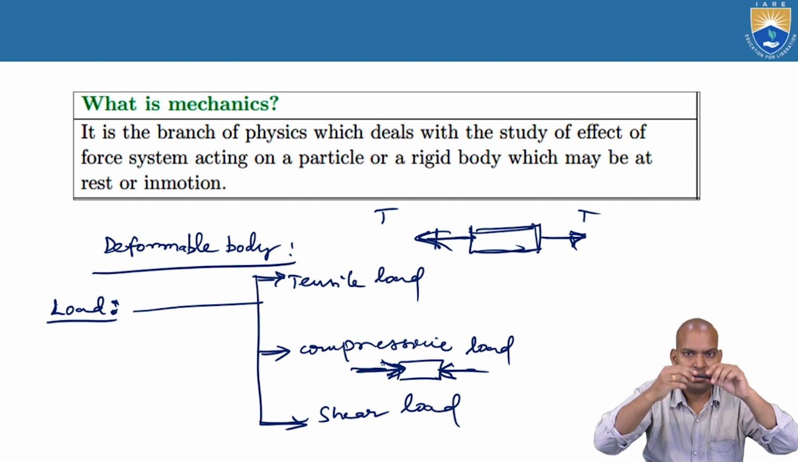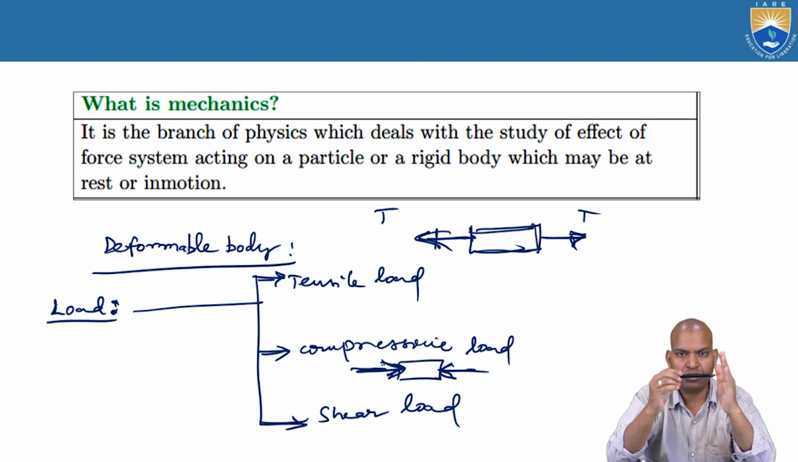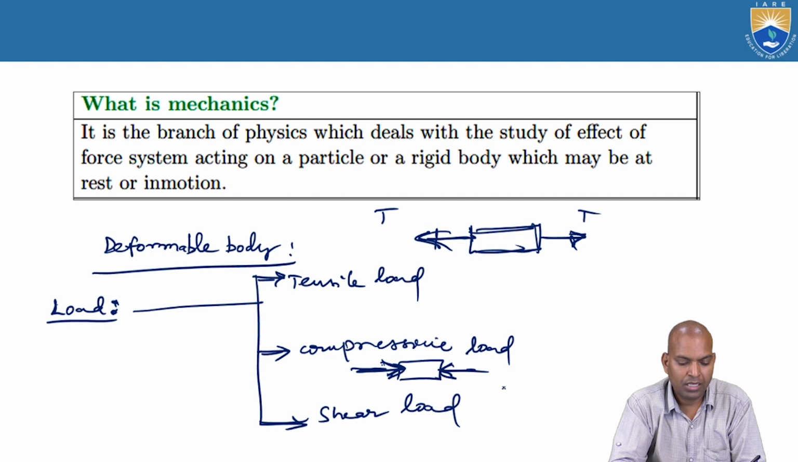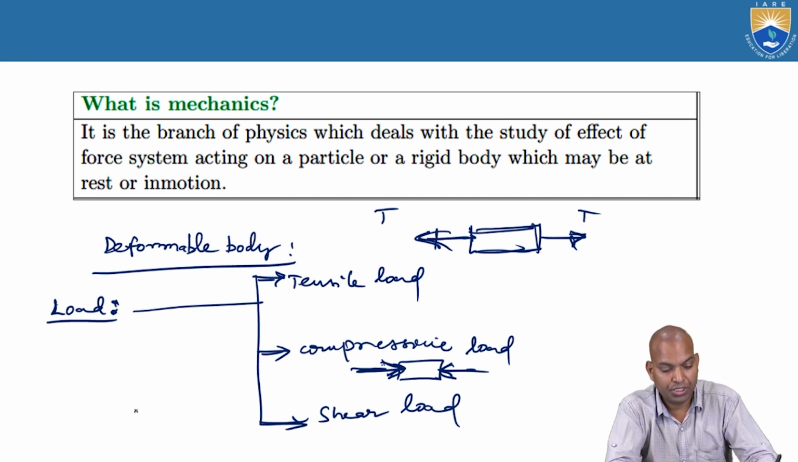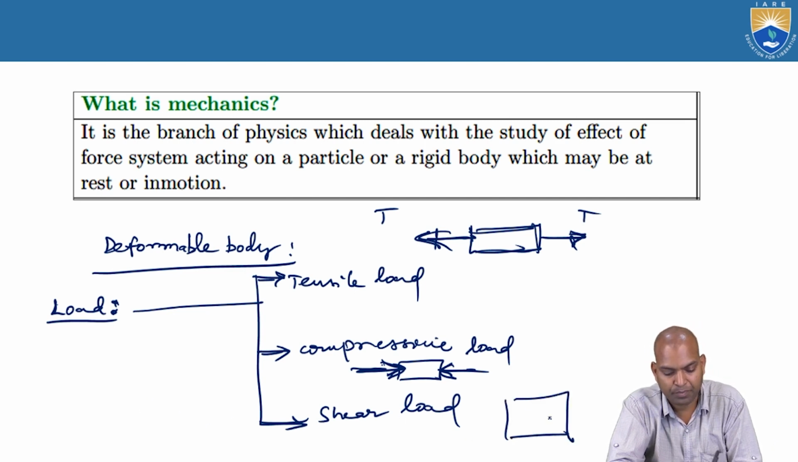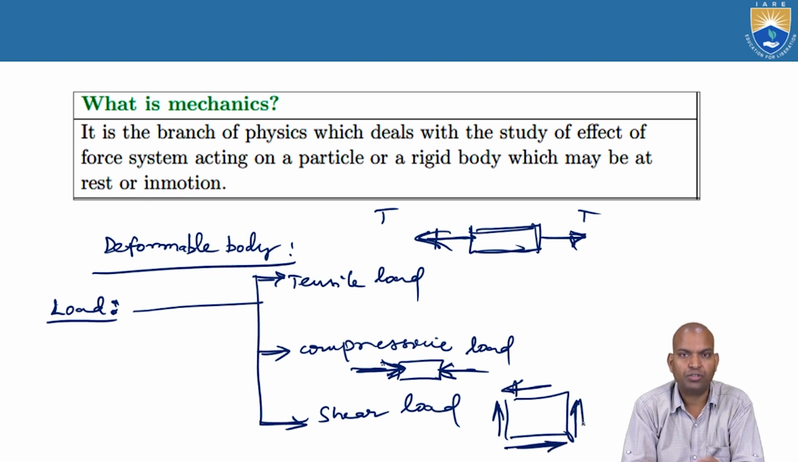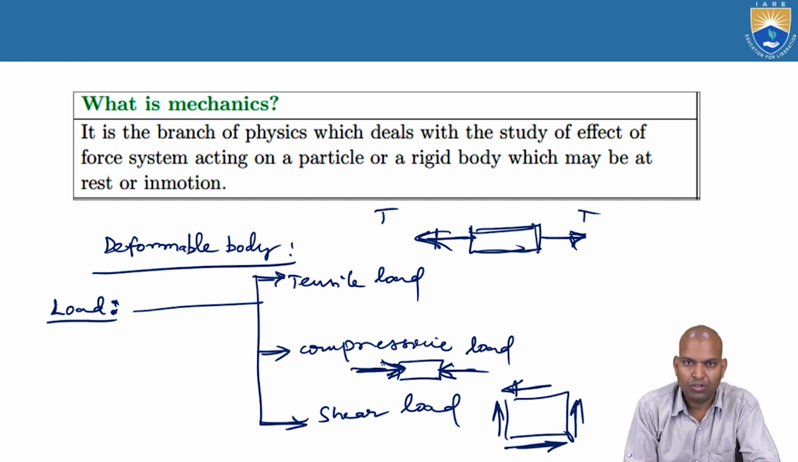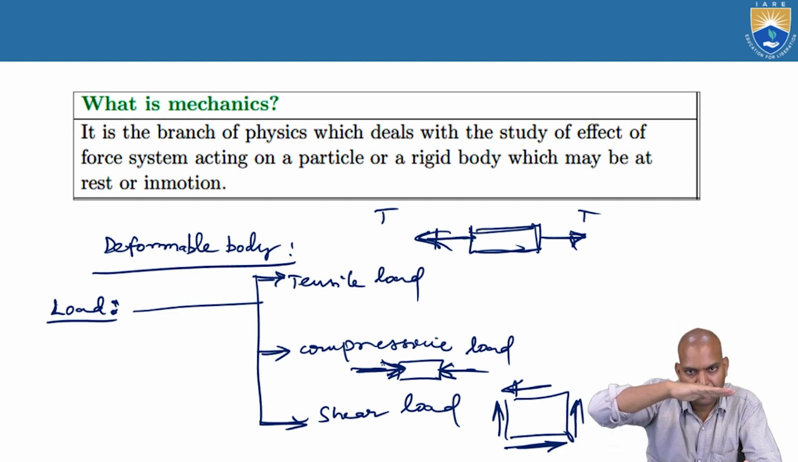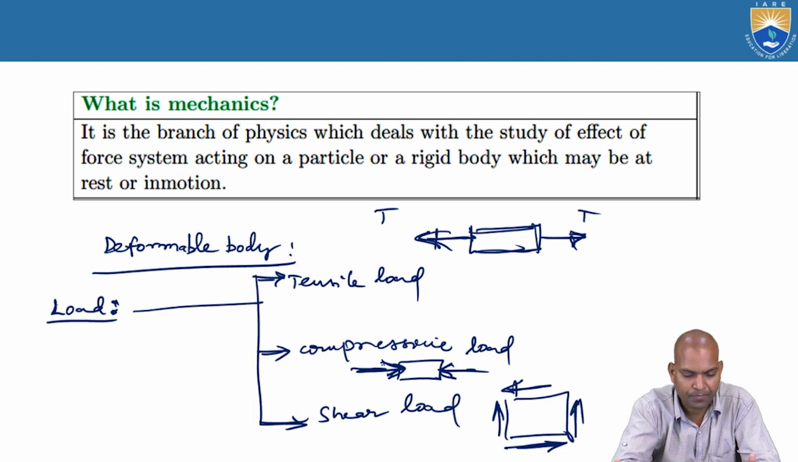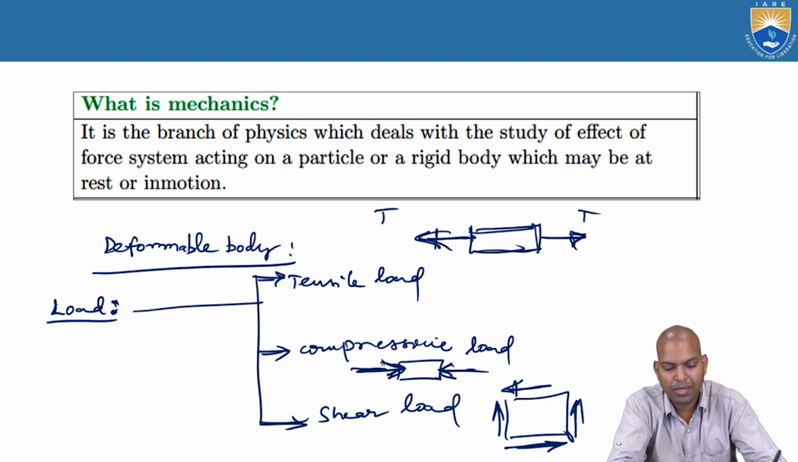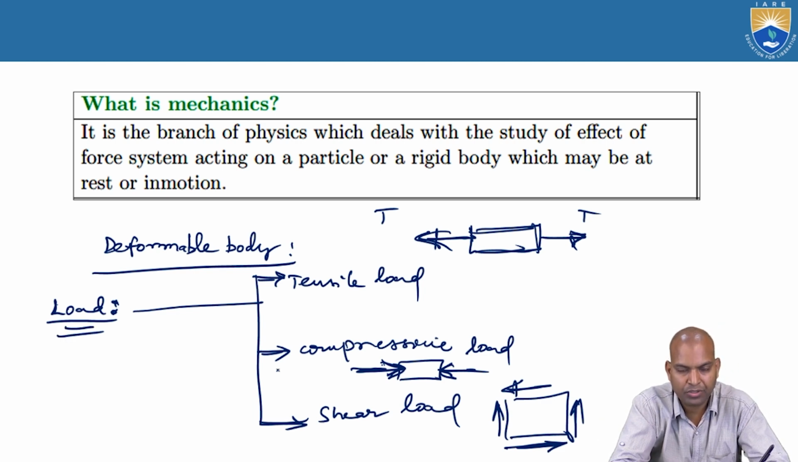If you apply it on both sides of the body, then it is known as compressive load. Then what about the shear load? The shear load acts parallel to the cross section, yes, parallel to the cross section of the body. It is known as the shear load, or tangential to the surface. That is known as shear load. So in just a glimpse about the types of loads, I explained tensile load, compressive load and shear load.